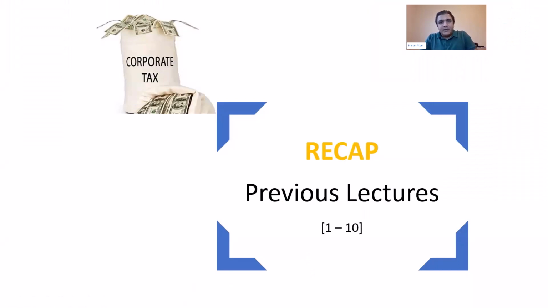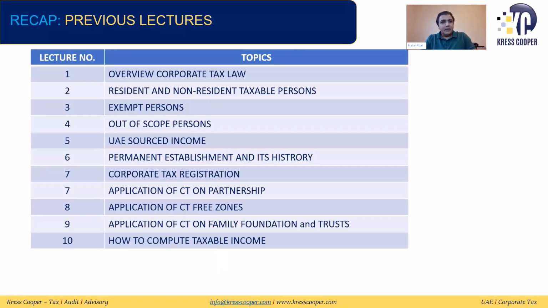Okay, in our previous lectures till now, we have discussed the overview of the corporate tax law. We have discussed resident and non-resident taxable persons, exempt persons, and out of scope persons.